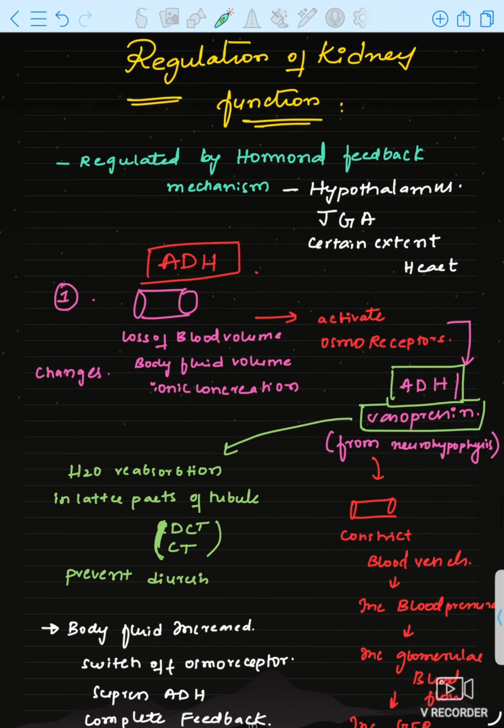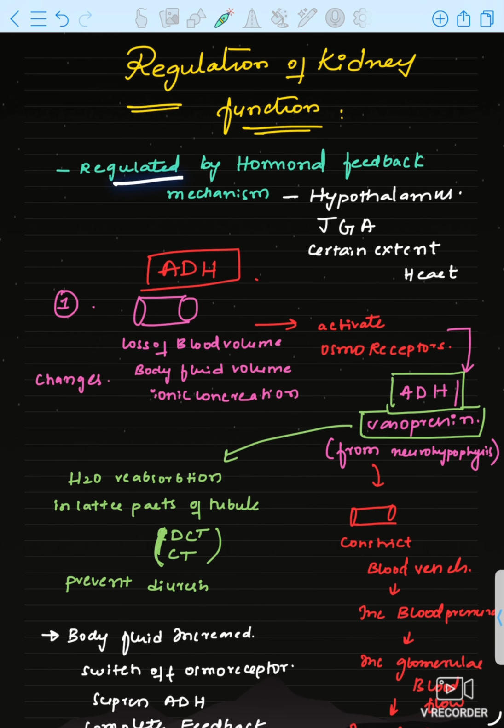These three hormones are released for regulation of the kidney. The kidney is regulated by hormonal feedback, that is by the hypothalamus. The hypothalamus helps in regulation of the kidney, the JGA cells, and to a certain extent the heart also.